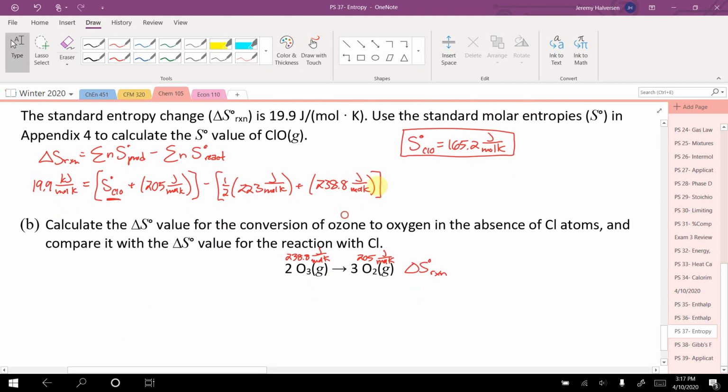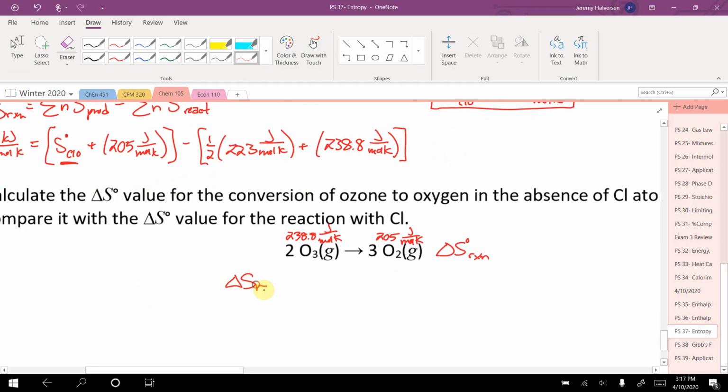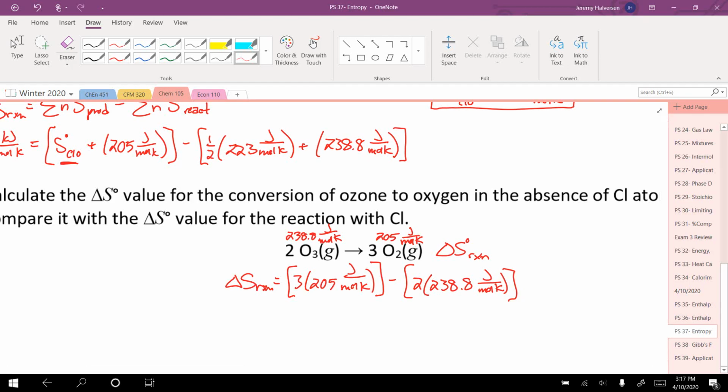So now I'm just going to do products minus reactants. So the delta S of this reaction is going to be products, 3 times 205 joules per mole Kelvin, minus my reactants, which is 2 times 238.8 joules per mole Kelvin. I do that, I get that the delta S for this reaction is going to be 137.4.